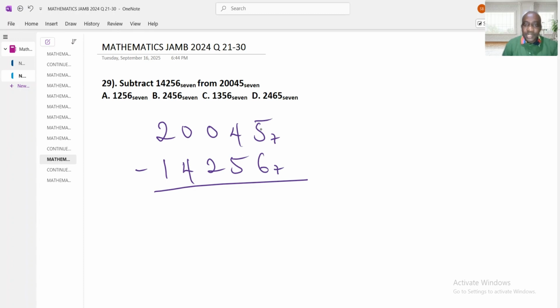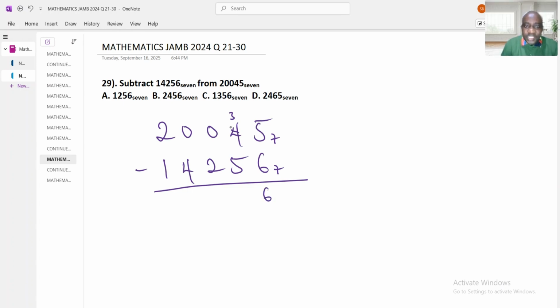Subtract. Now, 5 minus 6, impossible. Therefore, we are going to borrow 1 here. The one that you borrow represents the base. Therefore, this one will remain 3. That one that you borrow is 7, which is the base. 7 plus 5 is going to give me 12. 12 minus 6 is going to give me 6.